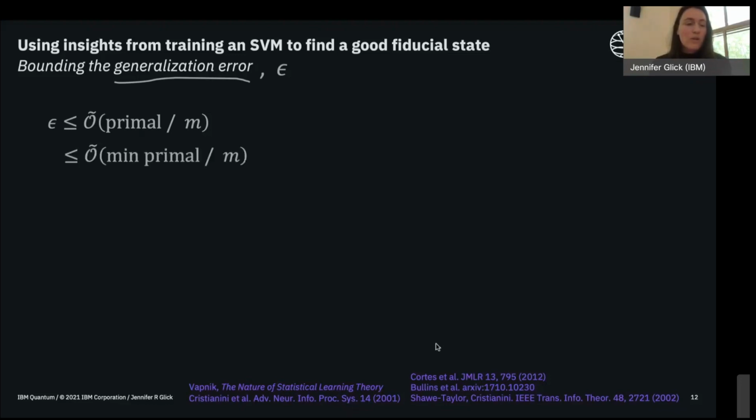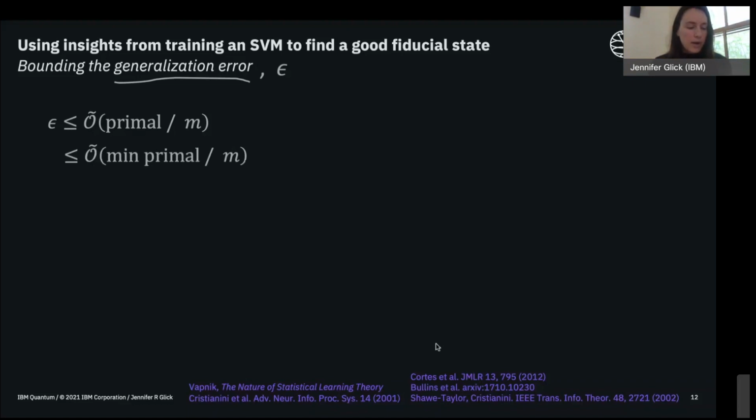We can rewrite this upper bound in terms of the minimum of the primal. So we're picking the best hyperplane that minimized this primal cost function. What this shows is that there's a connection between training an SVM and how well it might generalize to new data.